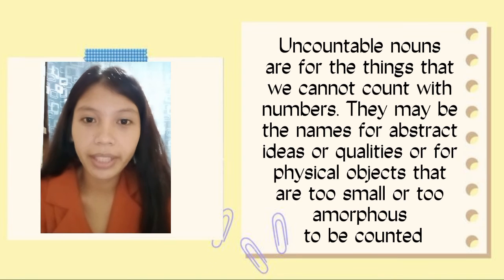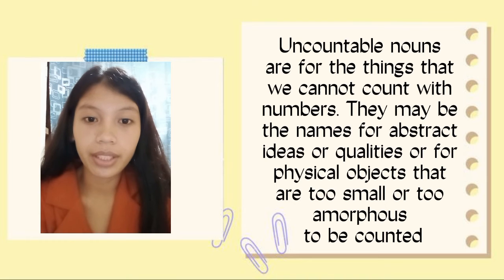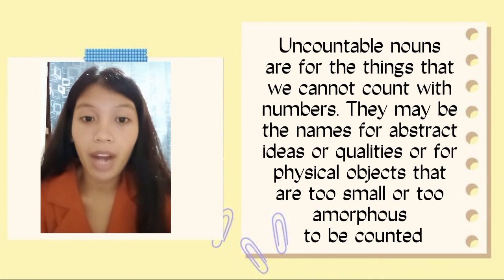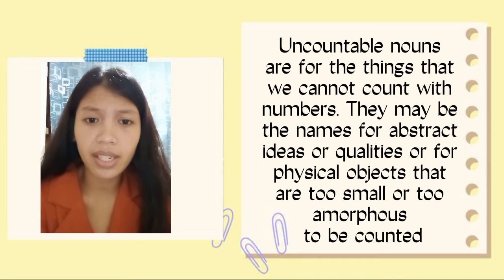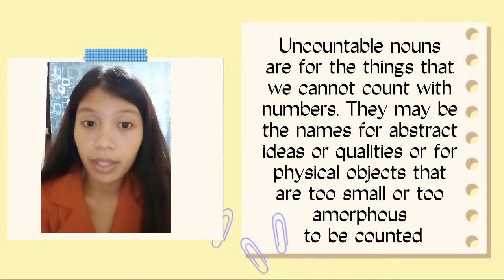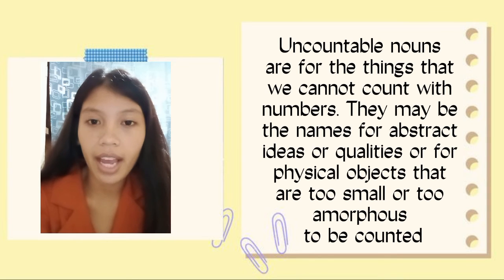Uncountable nouns. These nouns are for things that we can't count with numbers. They may be the names for abstract ideas or qualities, or for physical objects that are too small or too amorphous to be counted. For example, liquid, powder, gases, or rice, sugar, air, and water.